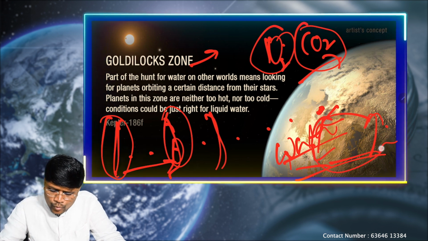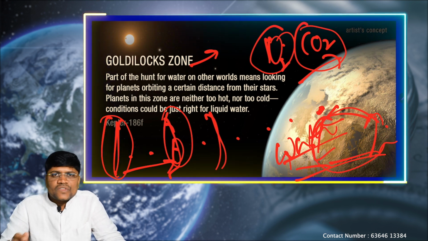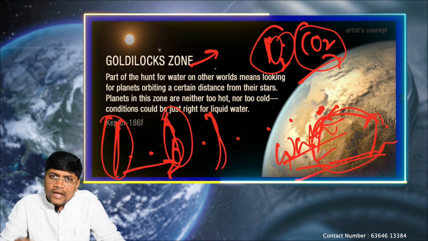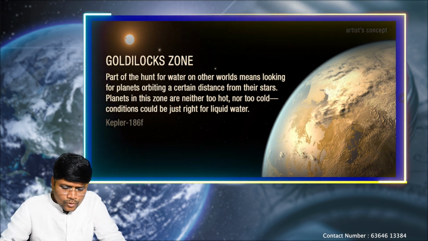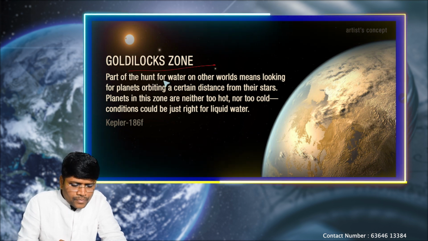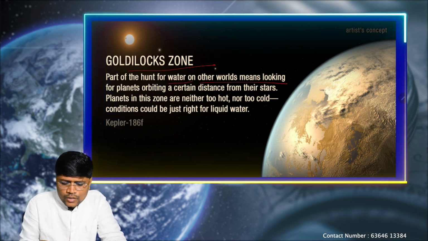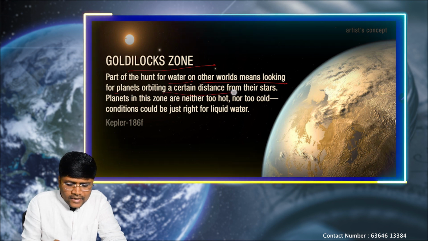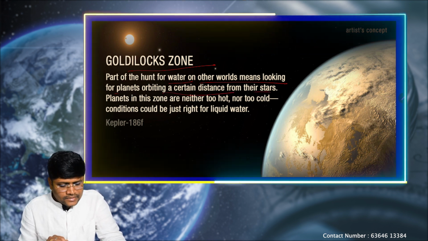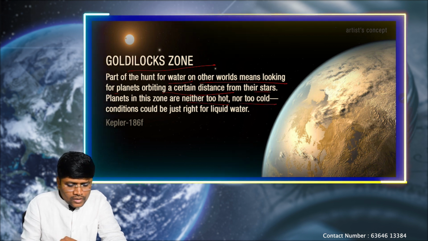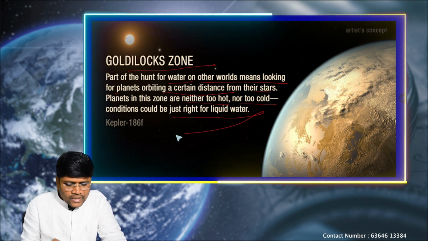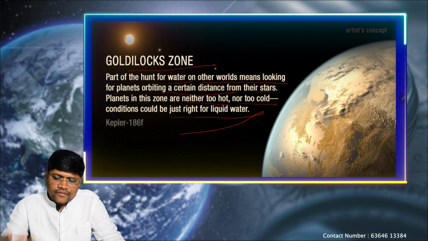Only then are the water cycle and the life cycle similar. If there is no water cycle, the life cycle is very difficult to sustain. The word Goldilocks zone refers to part of the hunt for water on other worlds, which means looking for planets orbiting a certain distance from their stars. Planets in this zone are neither too hot nor too cold. Conditions could be just right for liquid water.